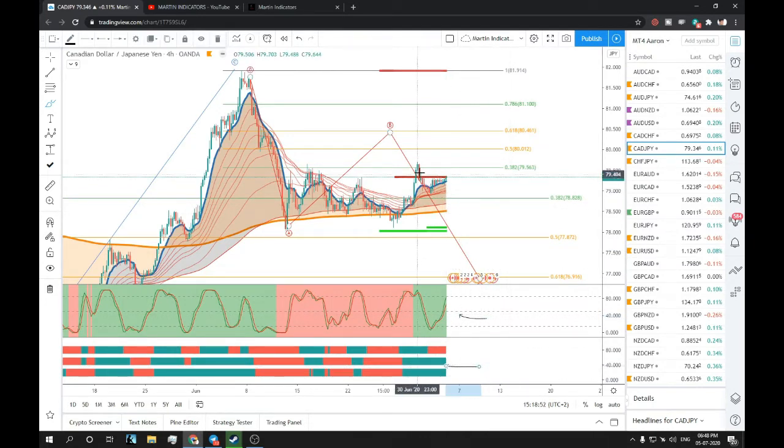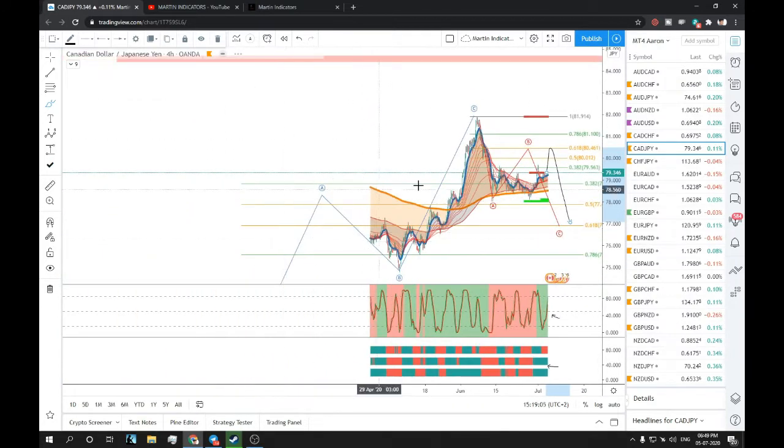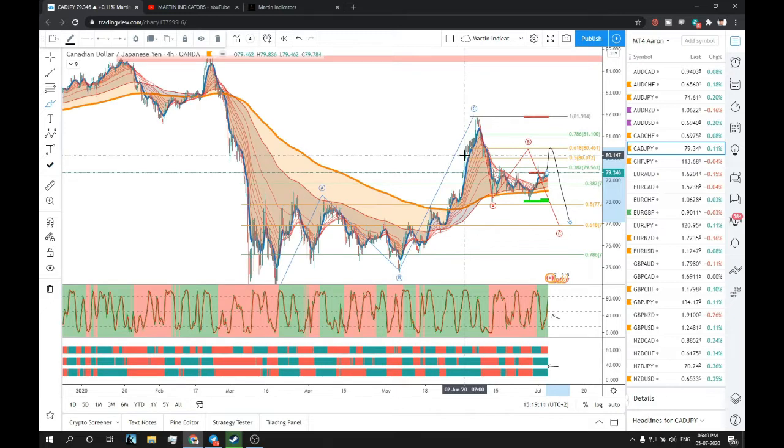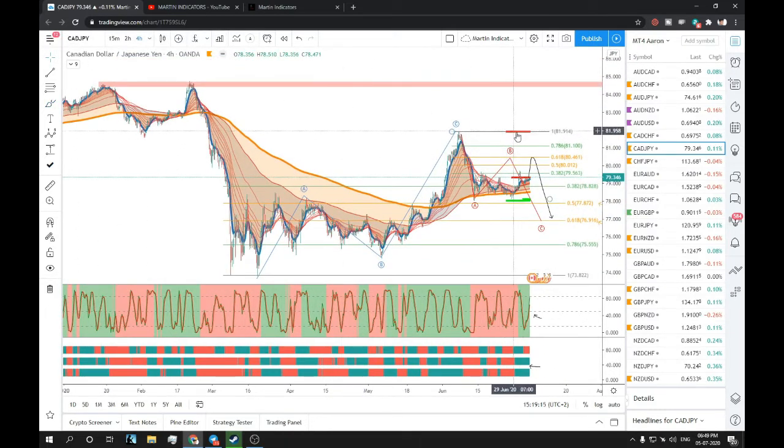The indicator is also bullish, so I would see how the price reacts around 0.618. If it rejects from there, then we are moving down, forming this three-wave-ish move, which is a corrective mode. Before that we had a three-wave-ish move, guys. But if this resistance breaks, then it will just fly to this range, which is a good resistance.